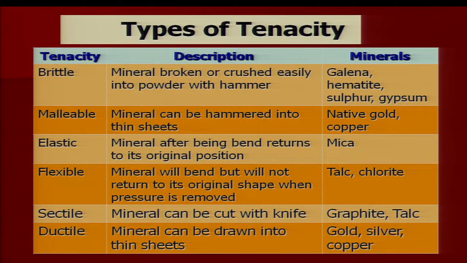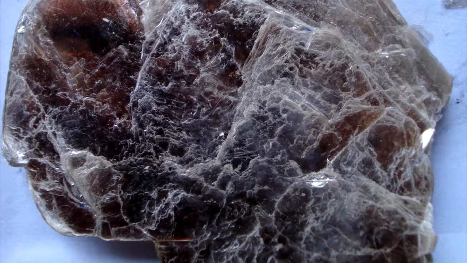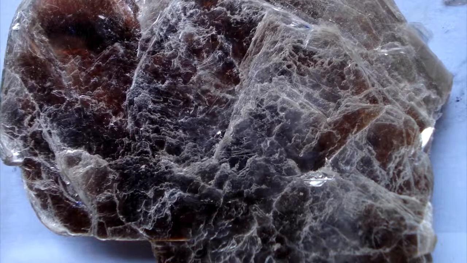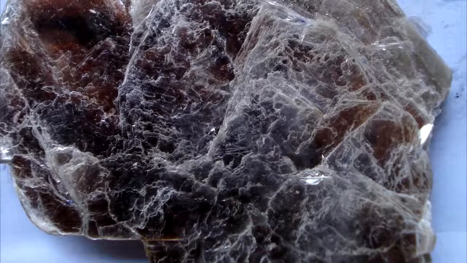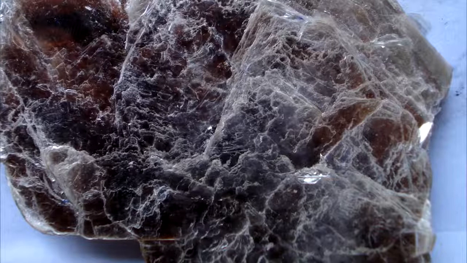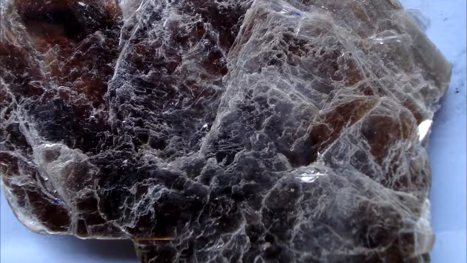Another important category of tenacity is elastic. A mineral that, after bending, returns to its original form. An example is mica. Mica can be bent, and when you remove your fingers, the mica crystal will resume its original position. So, it shows elastic property.